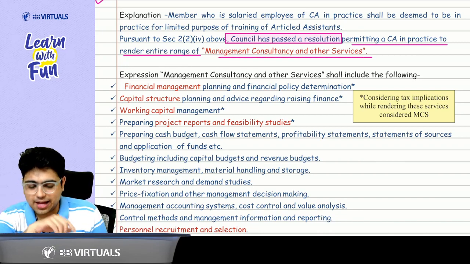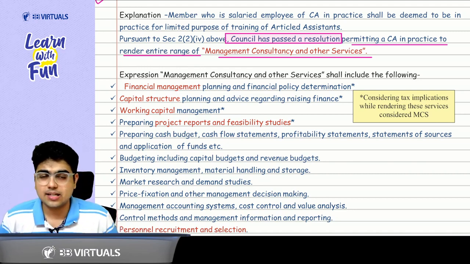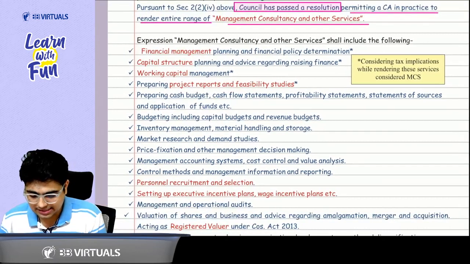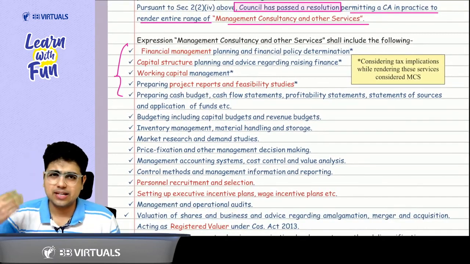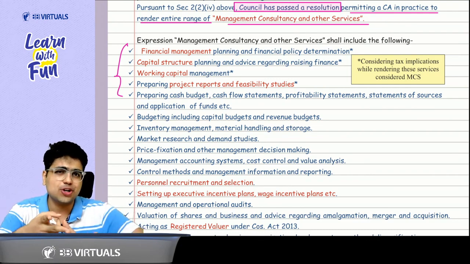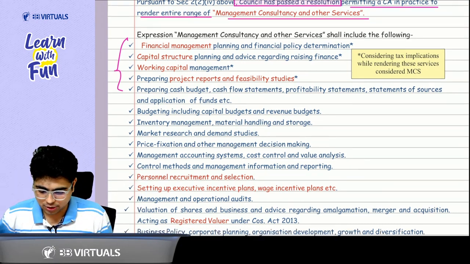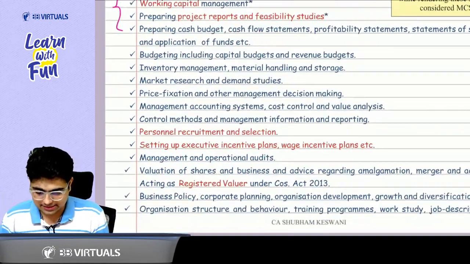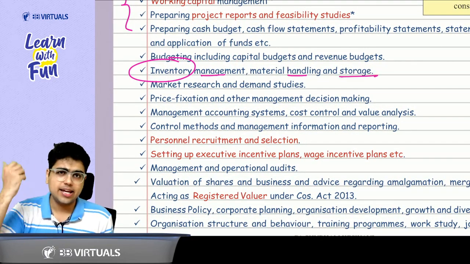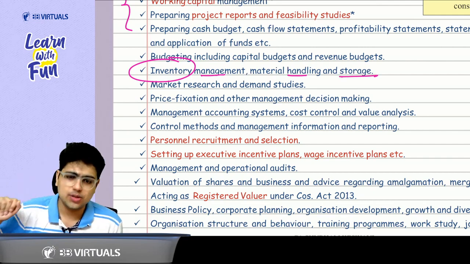In this, I will be touching upon the important services about which there will be a question in your question bank. Such services are all related to your financial management, strategic financial management, that you are preparing the budgets, you are preparing the forecast. These are the things that they are talking about. Similarly, in case you are doing inventory management, handling and storage, again it will be a service that is allowed to a CA in practice.